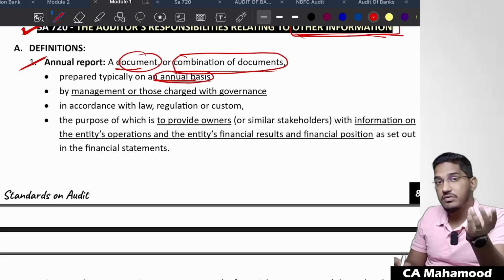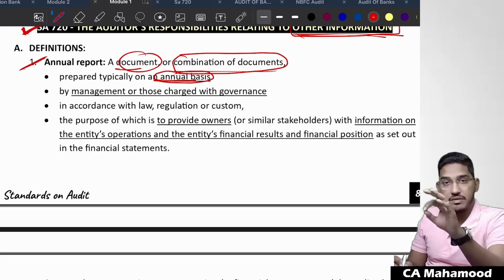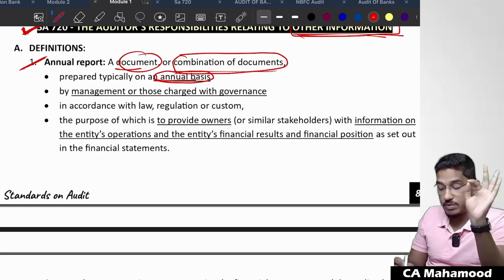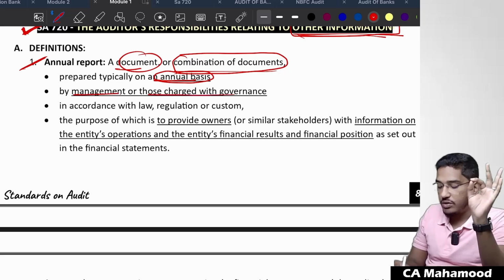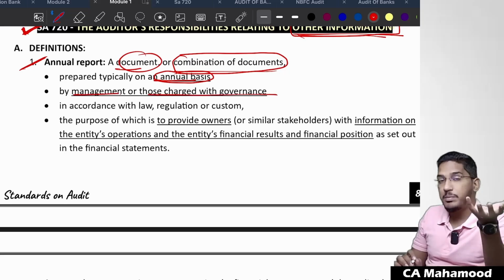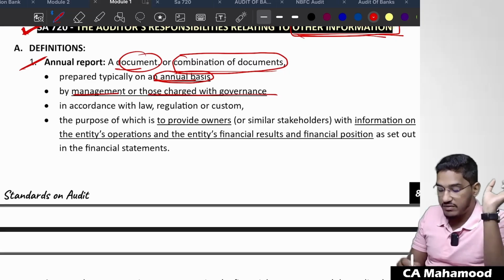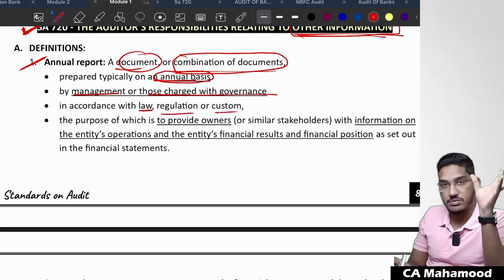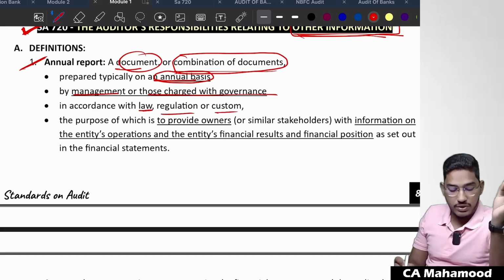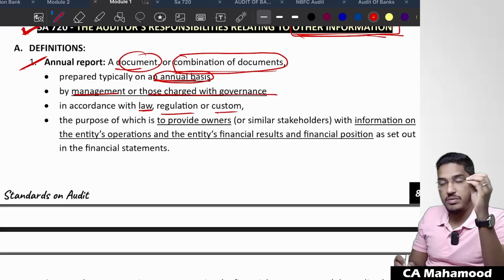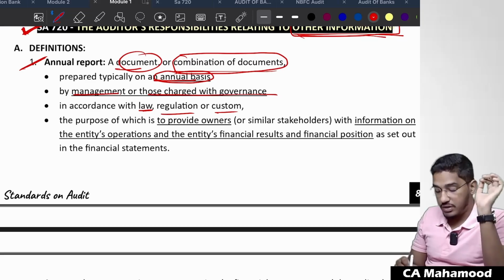And who will prepare that? Will the auditor prepare the annual report? No, the auditor has no responsibility to prepare the annual report. It will be prepared by management or those charged with governance. And how will they prepare it? Not according to their own set of rules, but in accordance with law, regulation, or some custom. So the annual report is a single document or a combination of documents generally prepared on an annual basis by the management or by those charged with governance according to some law, regulation, or custom.